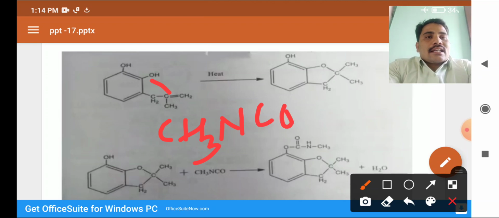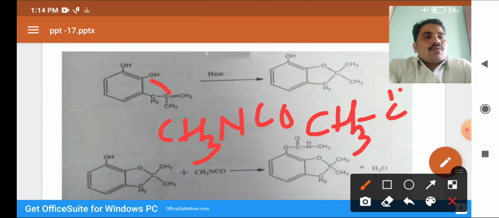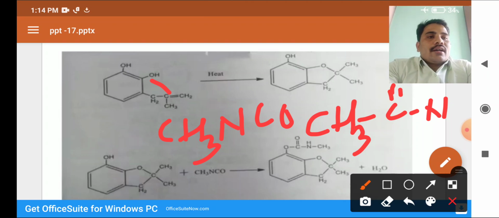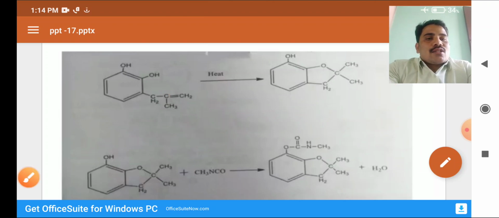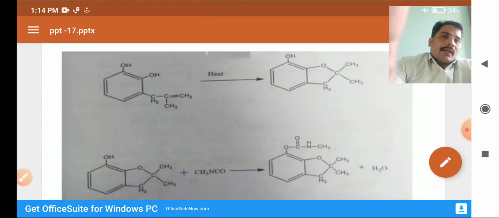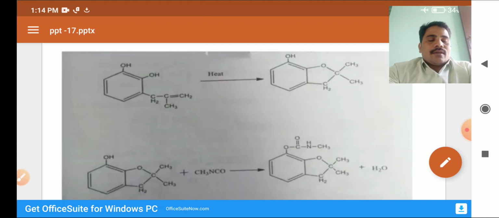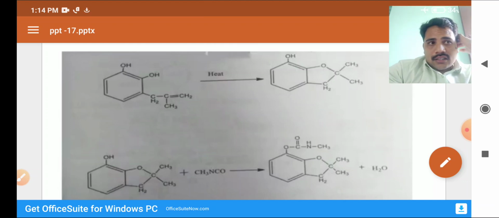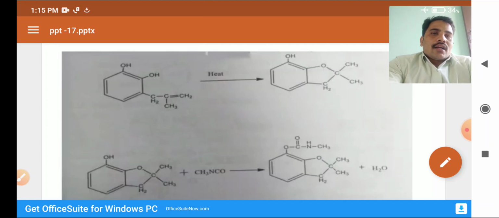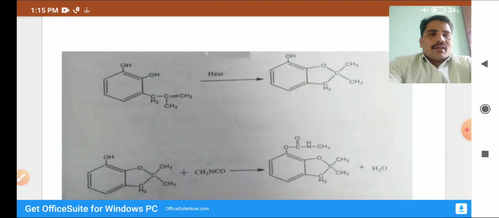Why do we call it isocyanate? Commonly we write CH3-CON, with a cyanide group and a CO group, but with the change in position we call it the iso position. This methyl isocyanate was involved in the Bhopal tragedy, one of the biggest disasters that killed so many animals, humans and others.